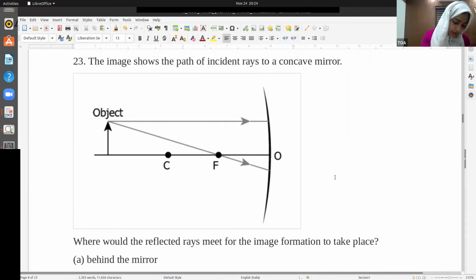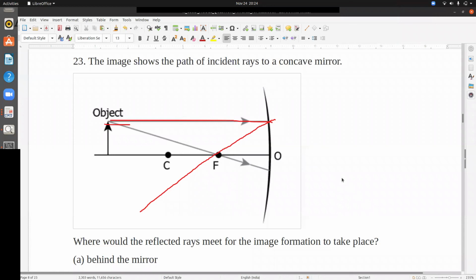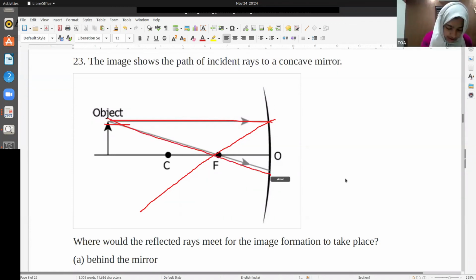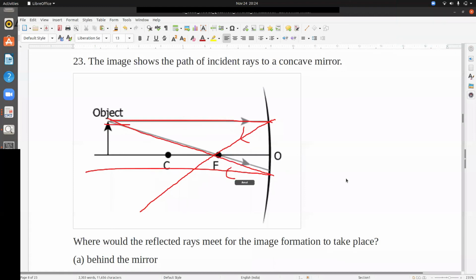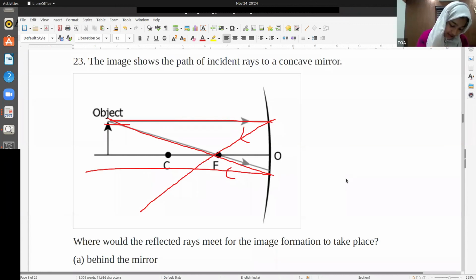If you want, I can draw this picture for you. This ray will pass through this point, right? The one line that is passing through the focus should go to infinity, right? Where do the two reflected rays meet?